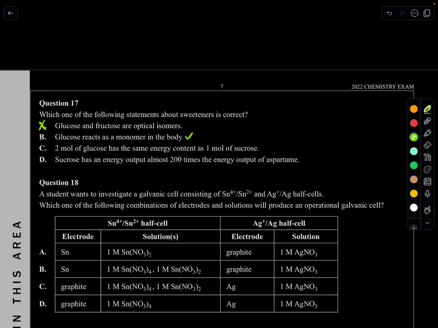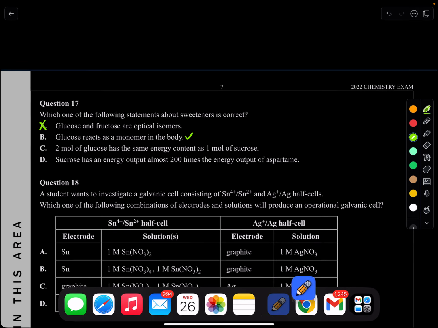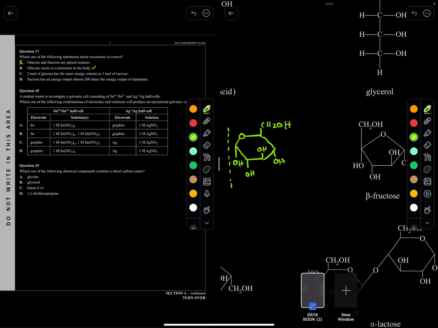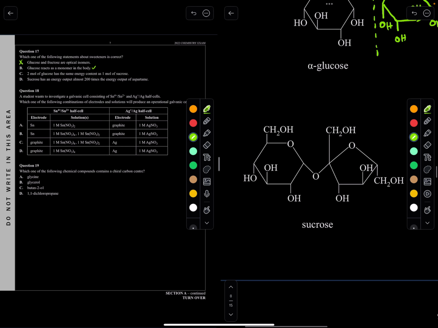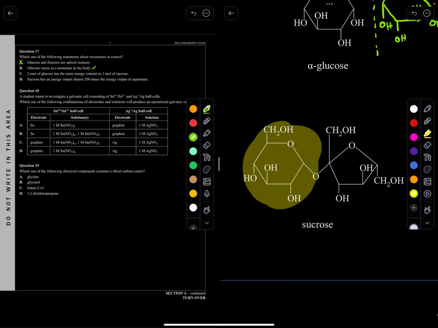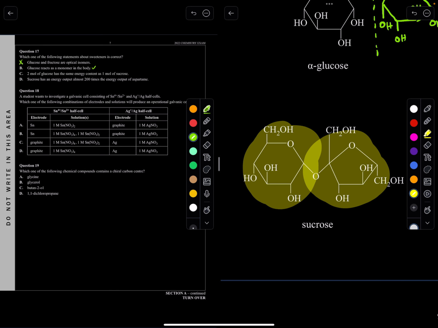C. 2 moles of glucose has the same energy content as 1 mole of sucrose. Not true. Sucrose is a totally different molecule. Sucrose is a combination of a glucose molecule and a fructose.